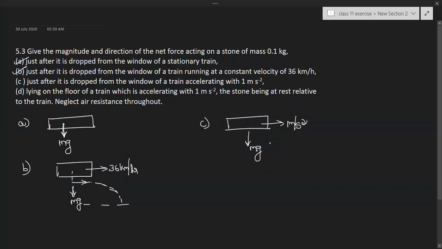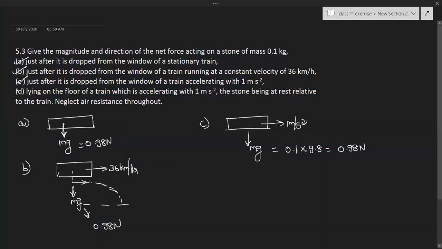So the net force on that object is in the downward direction, which is equal to m into g. So 0.1 into 9.8 is equal to 0.98 newtons. In the second case also, the same thing, mg, 0.98 newtons. In the first case also, the same thing, 0.98 newtons.